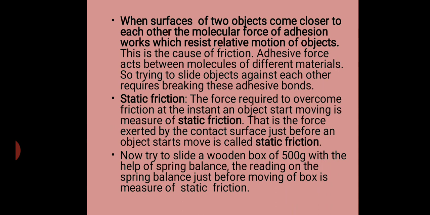So if you pull or slide a wooden box of 500 grams with the help of a spring balance, you will apply force on the spring balance, and the force that we get from the reading of the spring balance gives, just before moving the box, the static friction.